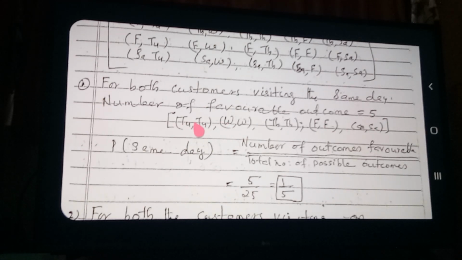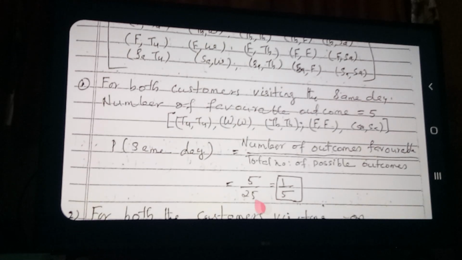Both the persons coming on Tuesday, both on Wednesday, both on Thursday, Friday, and Saturday. So 5 possible outcomes, and the total outcomes we already wrote as 25. So the probability of both the persons visiting on the same day is equal to the number of favorable outcomes divided by the total number of possible outcomes. That means 5 by 25, that is equal to 1 by 5.